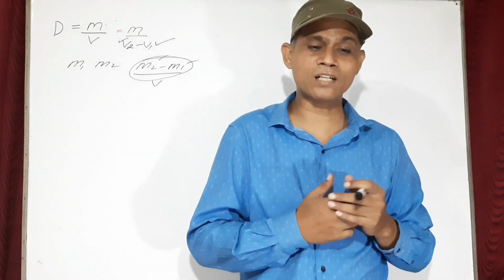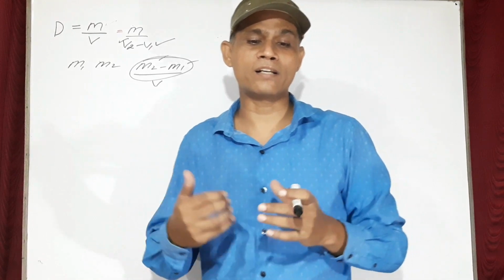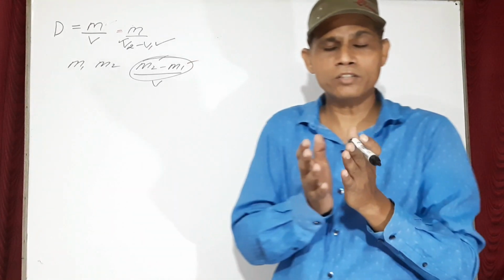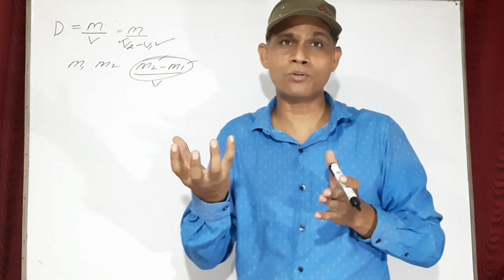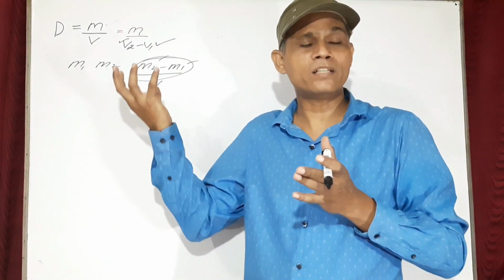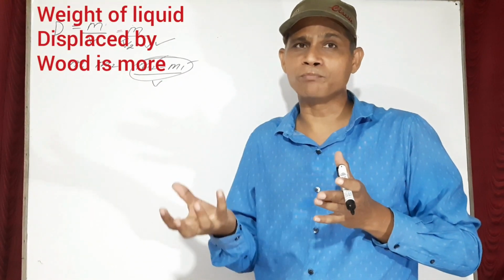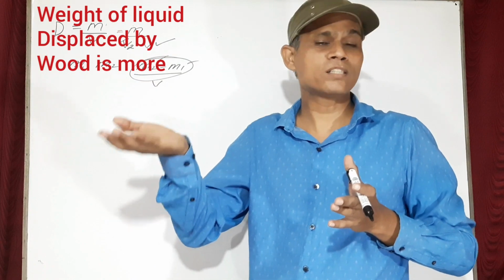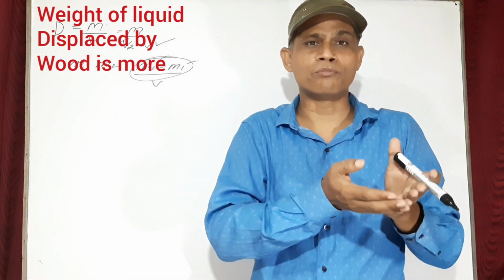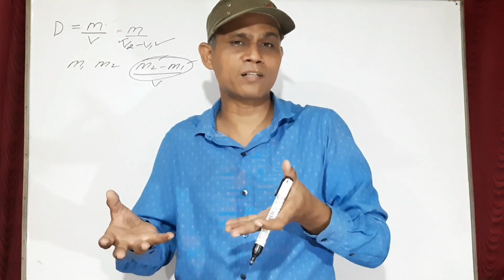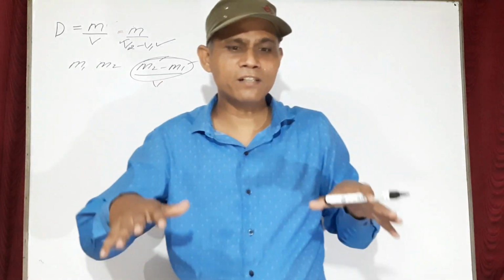Question number 24 is, a piece of wood would float on water while the iron nails sink. Why? Now you know wood's density is less, and the density of the iron nail is more, so wood displaces more water. Since the displacement of water is more, therefore the wood floats, while the density of the iron nails is more, therefore they displace less water, hence they sink down.